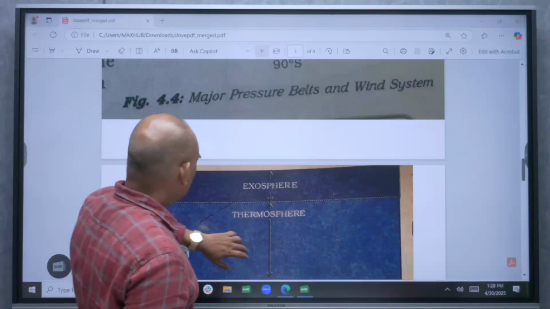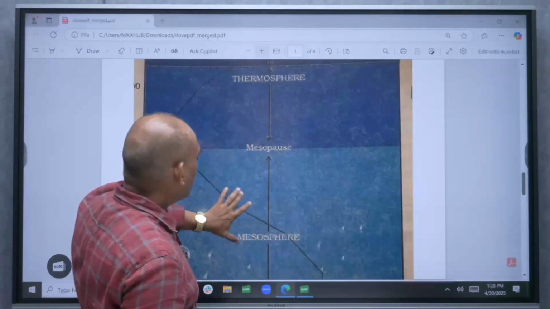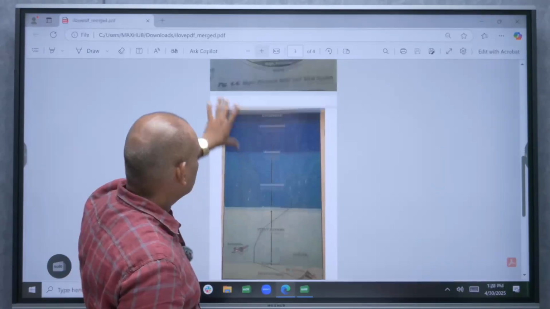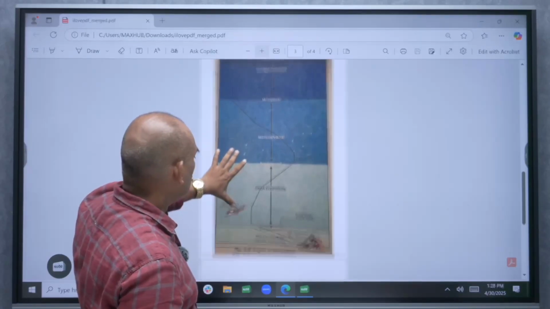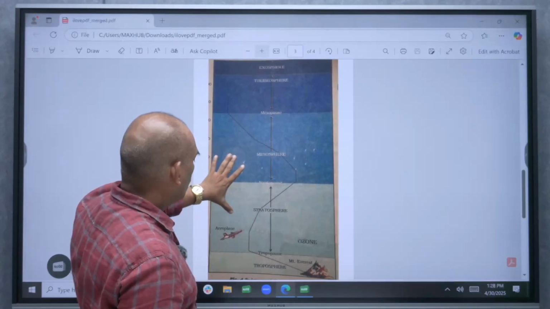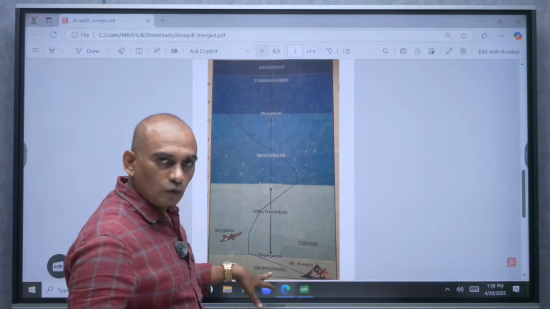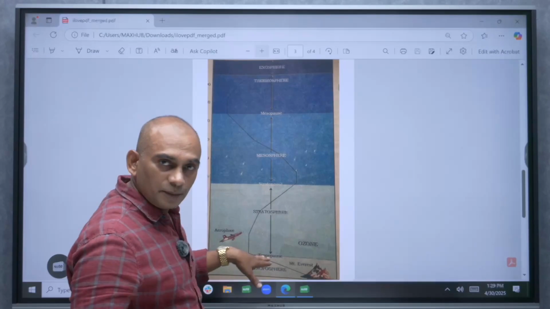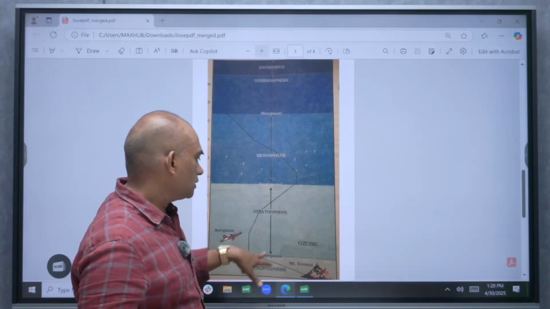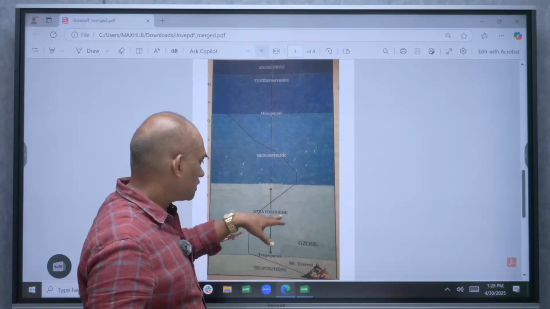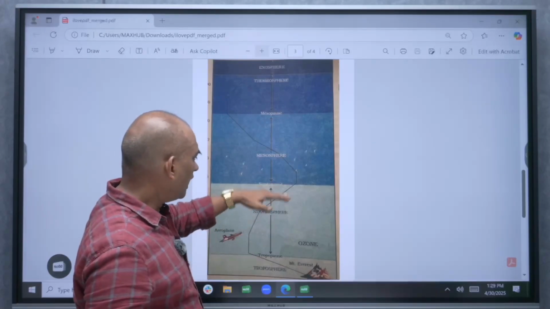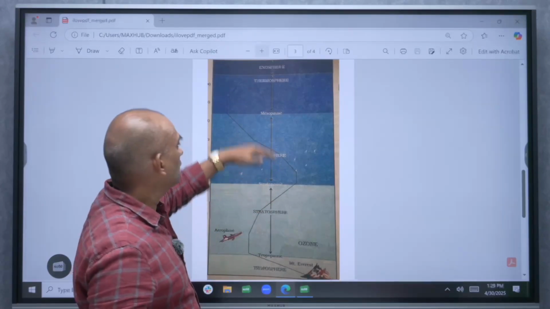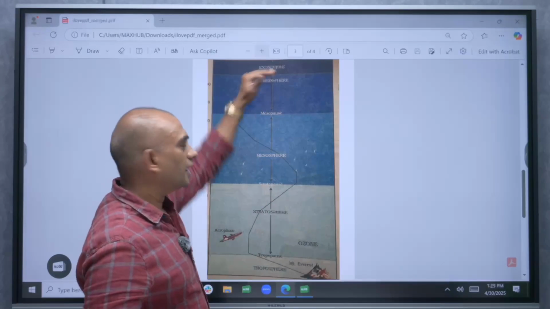Atmosphere is divided into 5 different layers. The lowermost layer is the troposphere, and the upper limit of the troposphere is the tropopause. Above the troposphere is the stratosphere, and above this are the mesosphere, thermosphere, and exosphere.